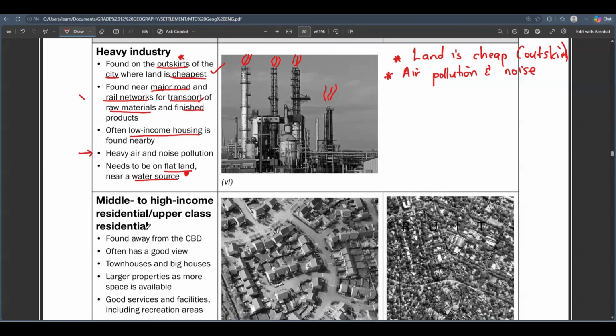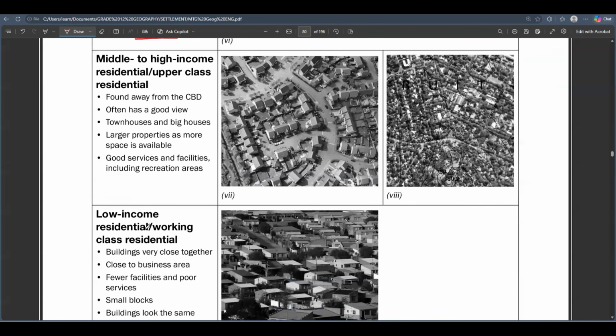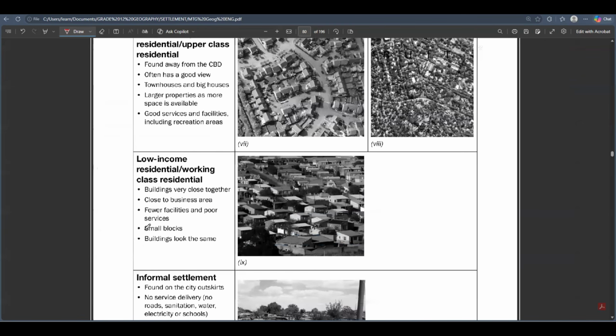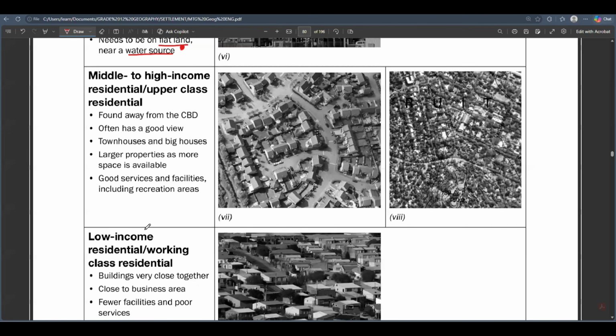All right. So let's go to these residential areas. Let's just be more specific about them, because I think we already talked about the heavy industries, right? Let's talk about these residential areas. So where people stay depends on how much they earn. Okay, it depends on their income.